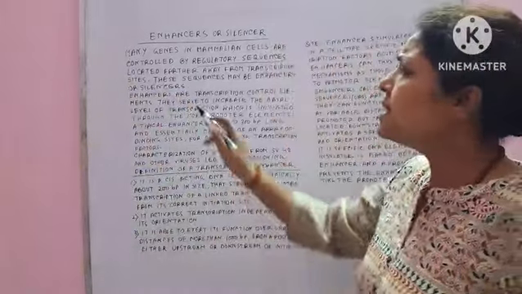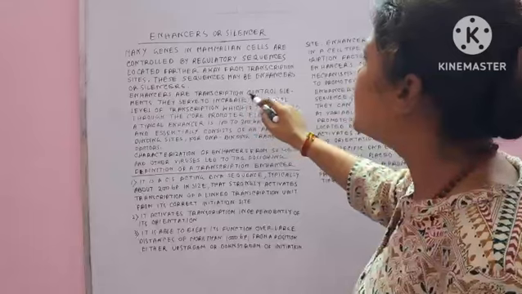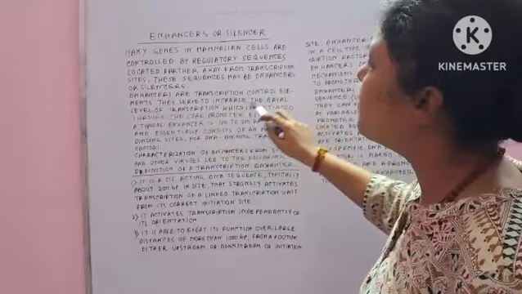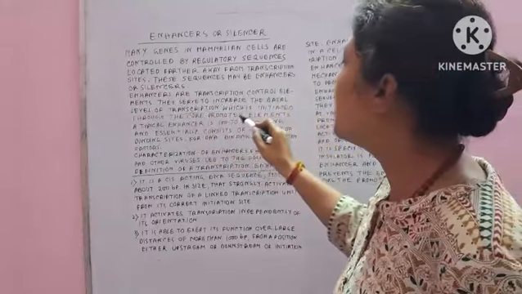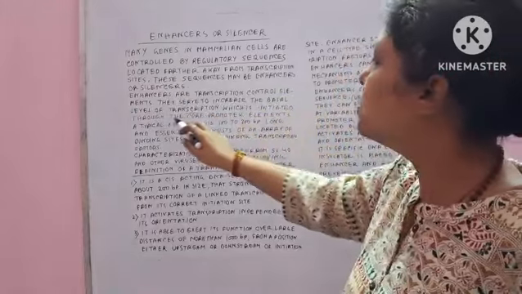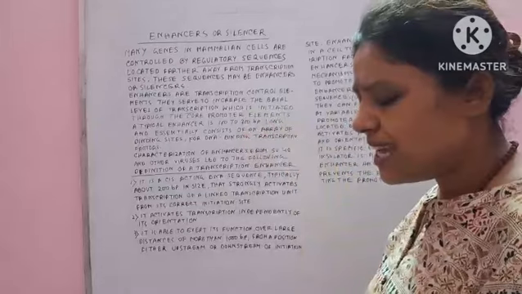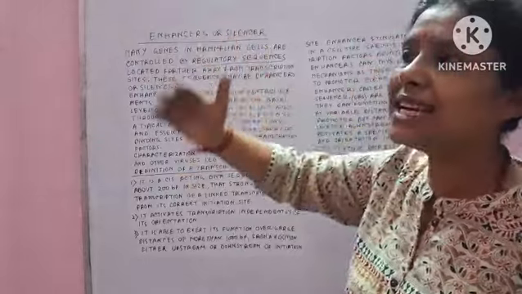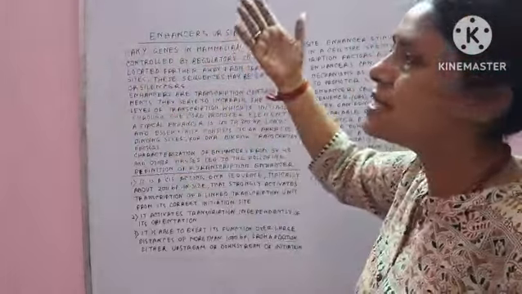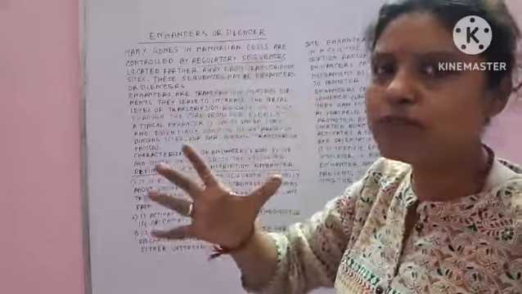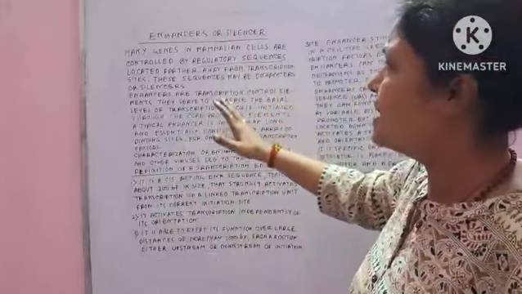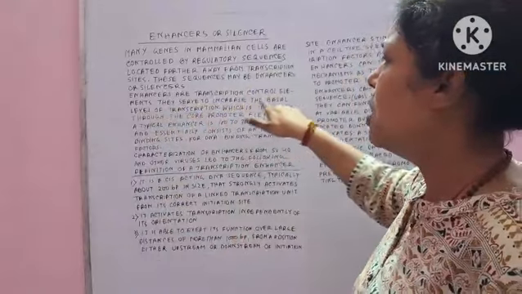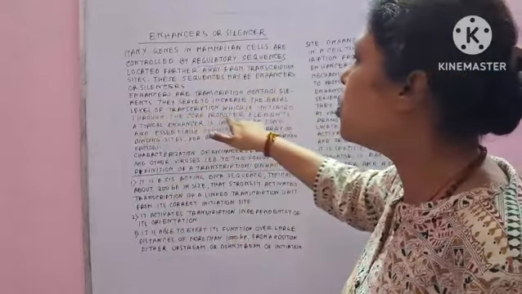Okay. These enhancers are the transcription control elements, and they serve to increase the basal level of the transcription, which is initiated through the core promoter elements. I already told that enhancer means it enhances the process, and silencer means it tries to stop the process. So enhancers increase the basal level of the transcription, which is initiated through the core promoter.